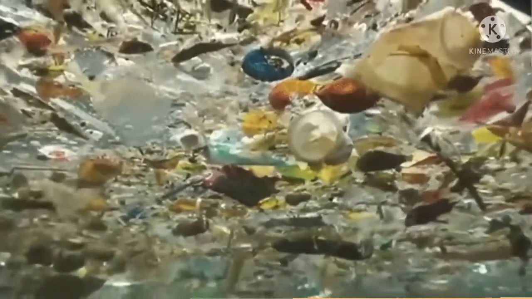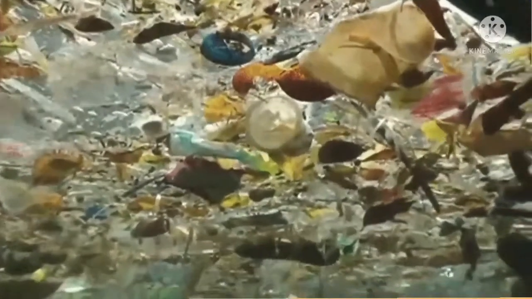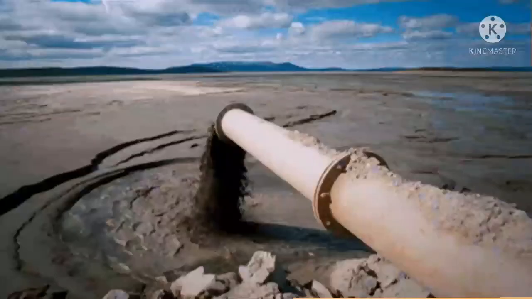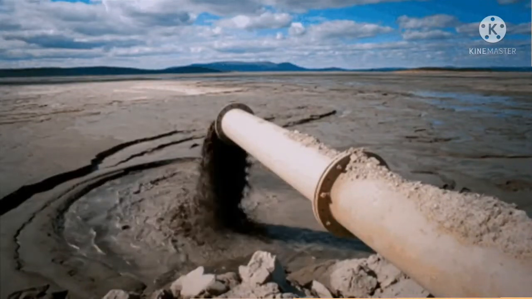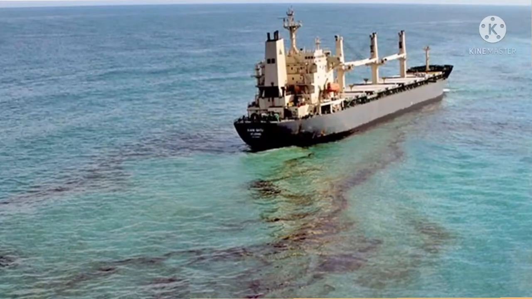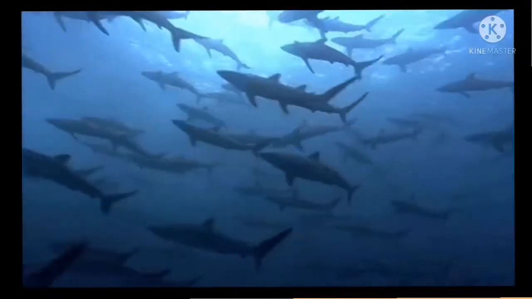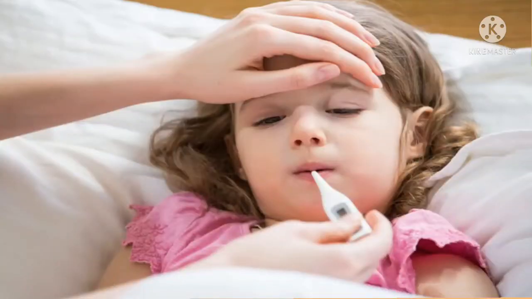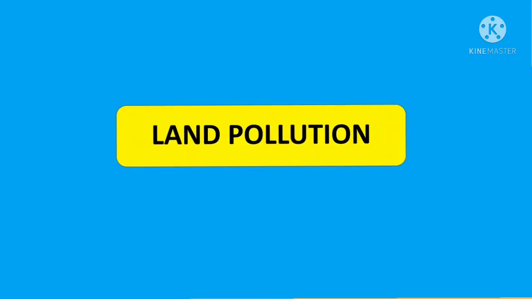Now, water pollution is the contamination of water bodies by human activities. Water pollution is the release of harmful materials into the water, such as sewage, waste from farms, factories, dissolved sewage, oil spills from oil tanks. Pollution harms organisms living in water and can also harm people's health. The next is land pollution.